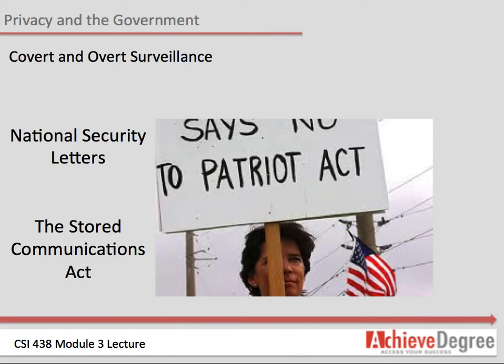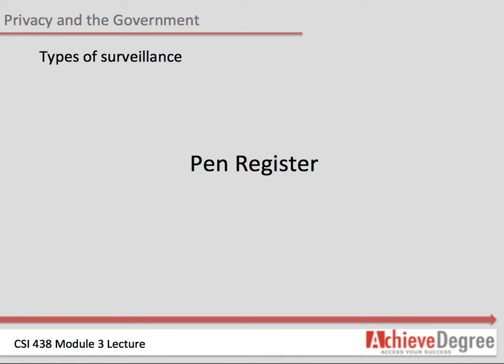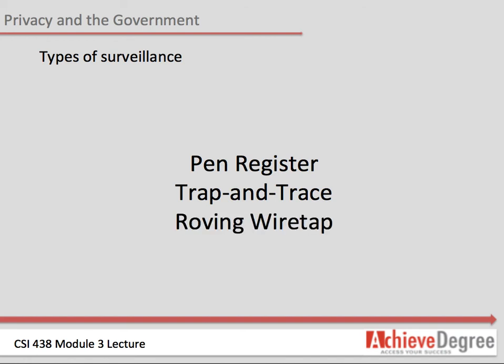Types of surveillance. A pen register is a surveillance device attached to a suspect's phone line that displays the number being dialed. A trap and trace device is a surveillance device attached to a suspect's phone line that displays the phone numbers of people calling the suspect. A roving wiretap is a wiretap that moves from phone to phone. Roving wiretaps are authorized by the Electronic Communications Privacy Act when a suspect attempts to avoid surveillance by using many different phones.